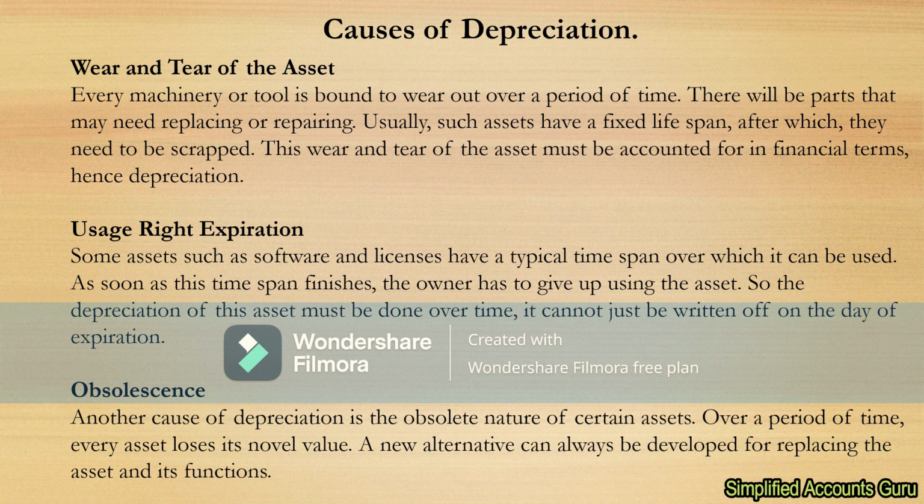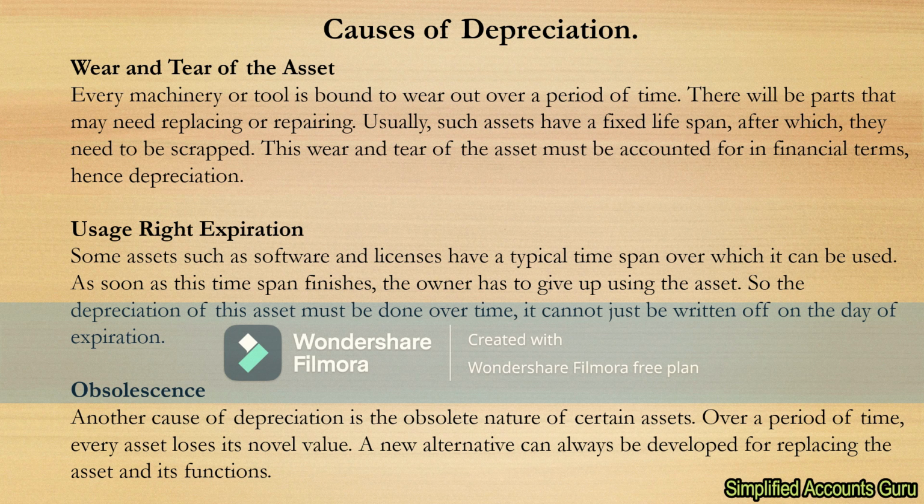So within the period of use, by the time the owner of the business is in control of this asset, it is prudent for the business owner to allocate some depreciable amount across the useful life of that asset, by the time the business is still able to gain some economic benefit from that particular asset when it is still in use. So that cannot be done on the day of expiration. It has to be done equally within the period that is allowed by the agreement terms.